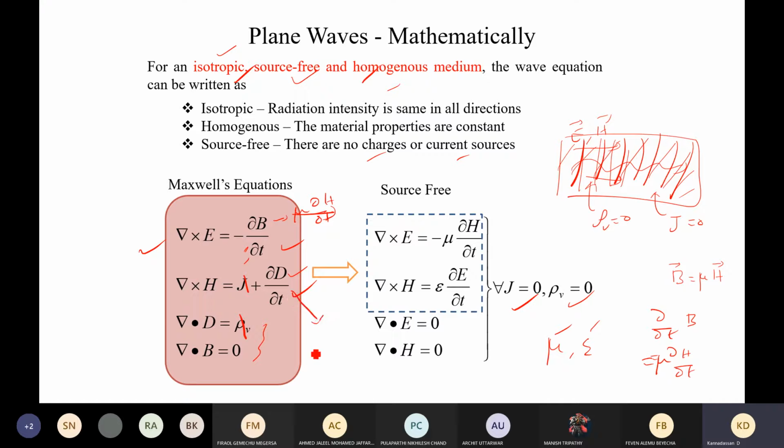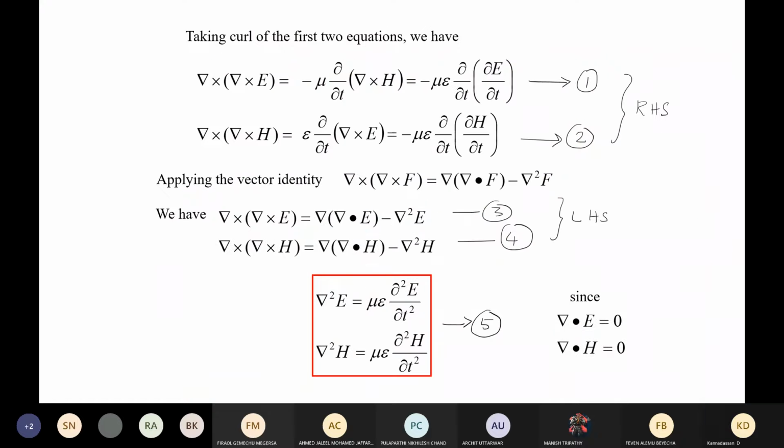And in this particular term, epsilon ∂E/∂t will come, like that. So in this way, these four equations are converted into this type. And so these are the Maxwell's equations, which are describing the electric and magnetic field in this particular medium. That means such a medium can exist.